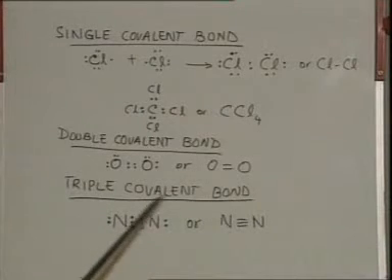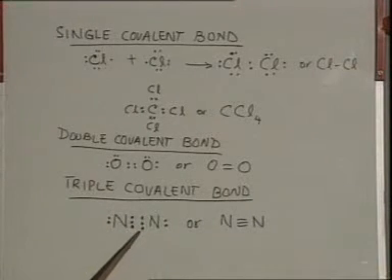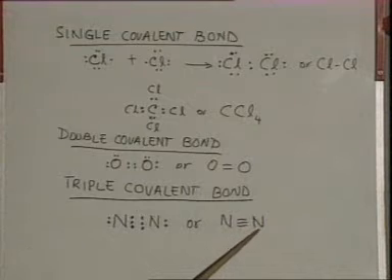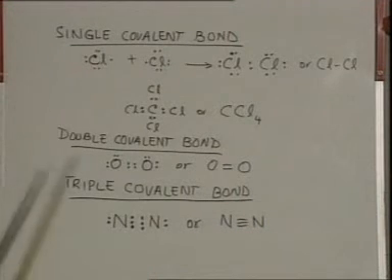A triple covalent bond is formed by the mutual sharing of 3 electron pairs in a nitrogen molecule. It is represented by 3 short lines, as you can see here in the structural formula of the nitrogen molecule.